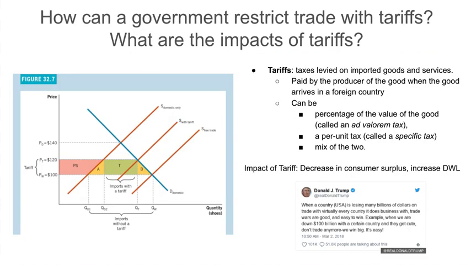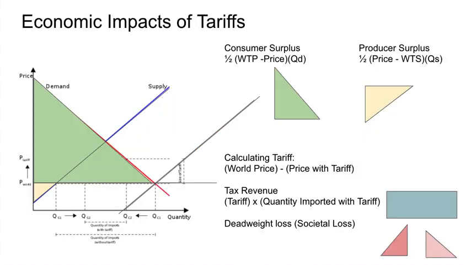Now we're going to look at what tariffs are specifically and how they would look on a graph. A tariff is a specific tax applied to an imported good. It's a percentage or per unit tax. The impact of a tariff means that domestically, consumers have to buy at a higher price. We're going to see in a second that consumer surplus would decrease, producer surplus would increase, there would now be deadweight loss, and the government would get a portion of that tariff as tax revenue.